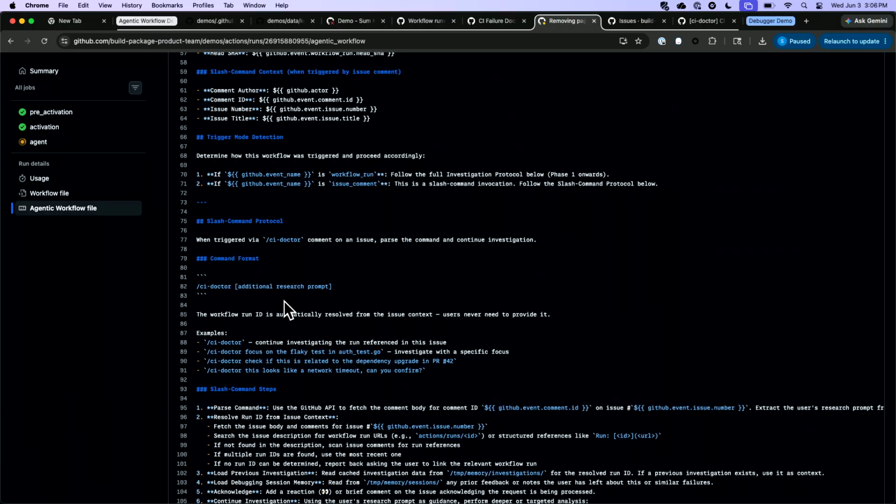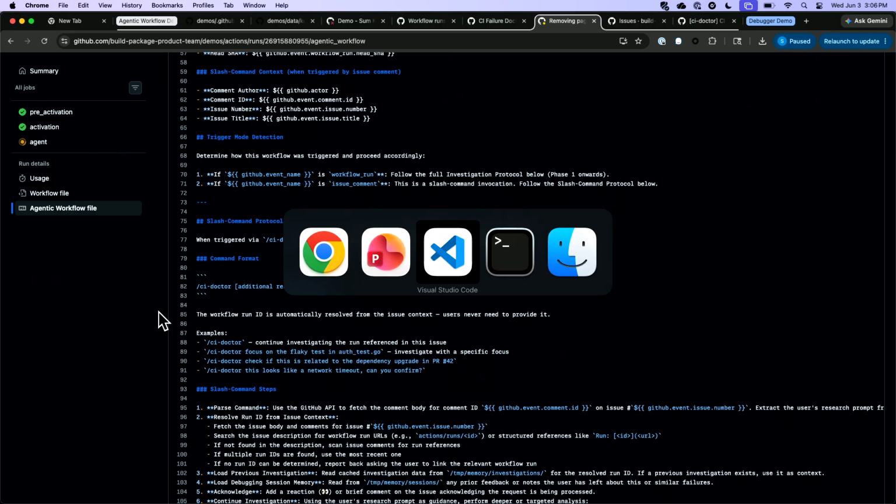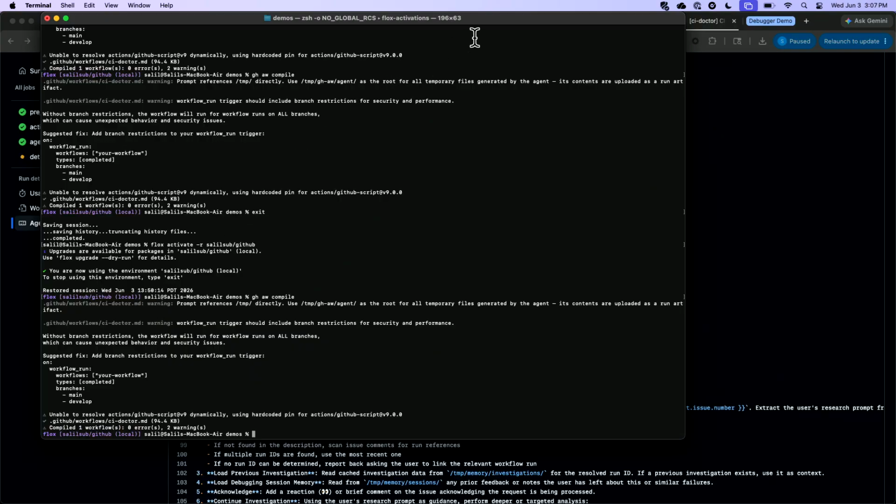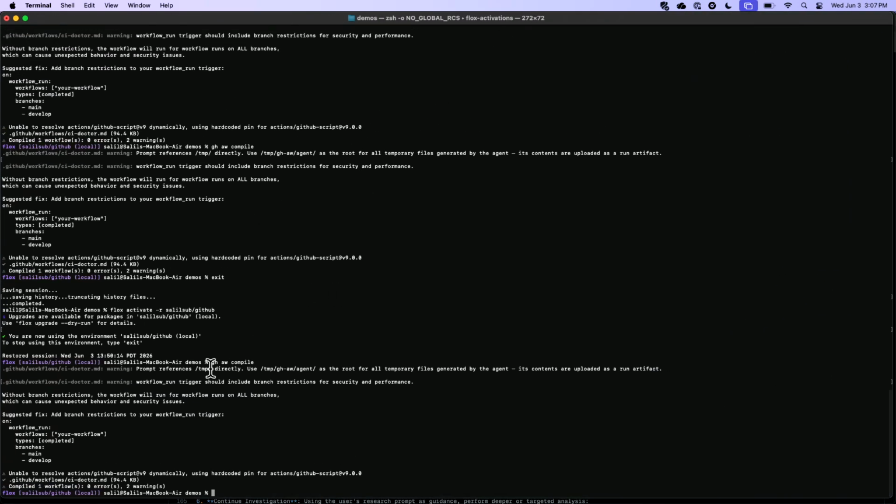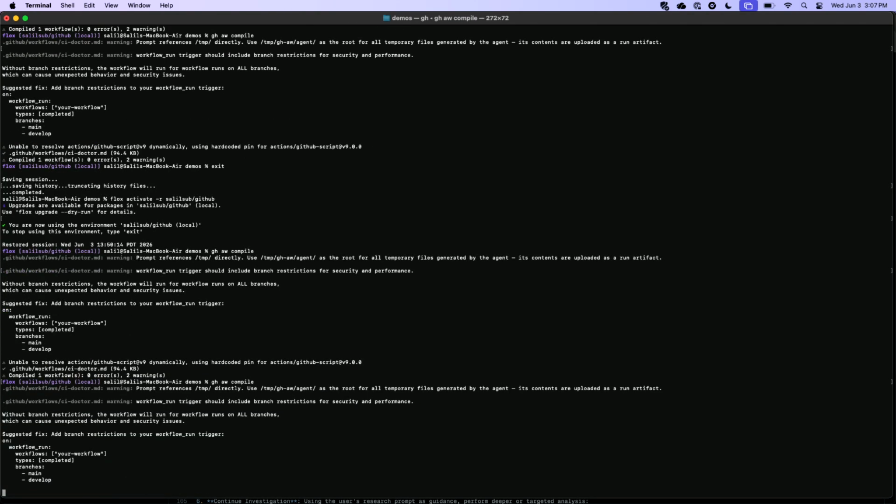What happens to this MD file? MD files are easy for us to understand. Is this physically then used? What comes of the MD file? So when you put the MD file into your repo, you then use a specific command. When you create the MD file, you run a command, gh aw compile. aw is an extension for agentic workflows that you can set up and install inside the GitHub CLI. And I just run this gh aw compile.